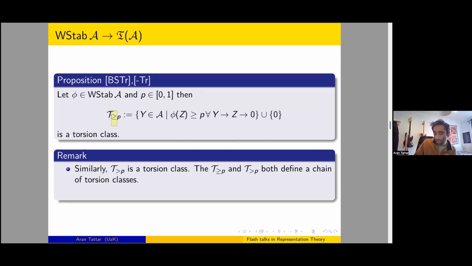Similarly, one could replace this greater than or equal to with just a greater than and obtain another torsion class, and then by ranging this P over the interval, one obtains two different chains of torsion classes. And it's nice that this map preserves the semi-stable objects and the Harder-Narasimhan filtrations. So this is what I meant about this diagram on the first slide being commutative. No matter which way you go around, the Harder-Narasimhan filtrations, you end up with the same ones.